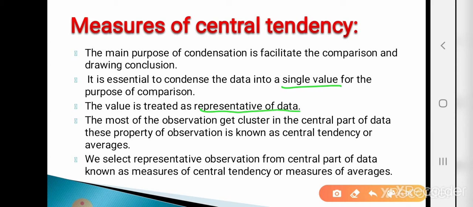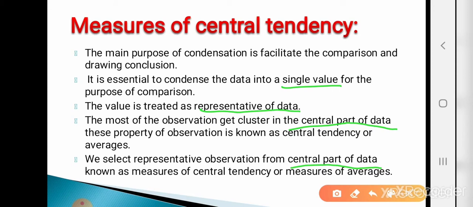Most of the observations get clustered in the central part of the data. This property of observations is known as central tendency or averages. We select a representative observation from the central part of data, known as measures of central tendency or measures of averages.